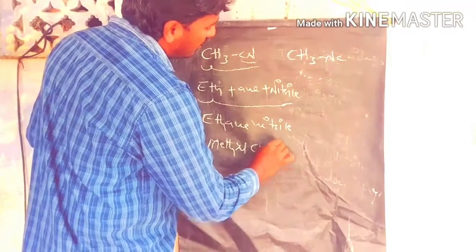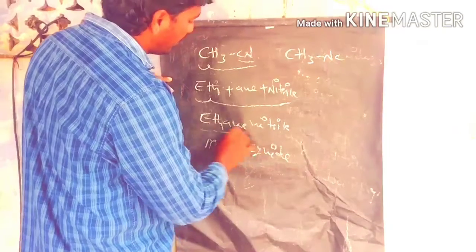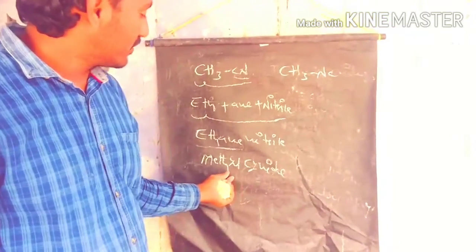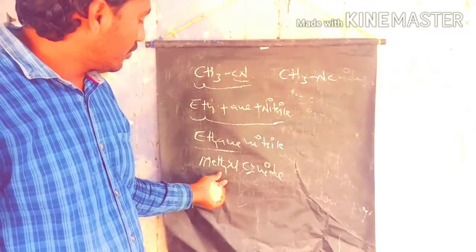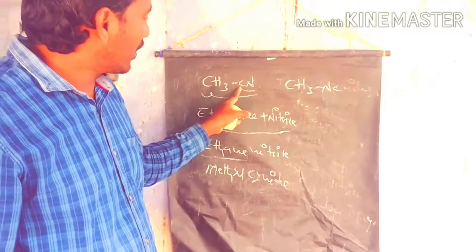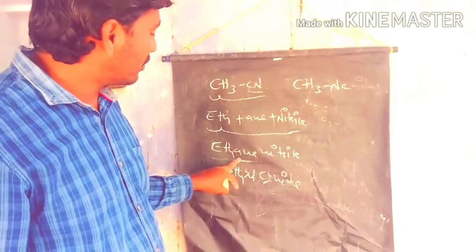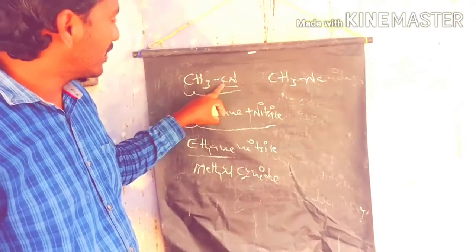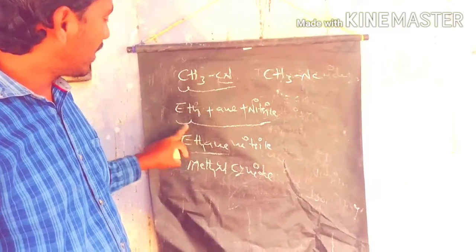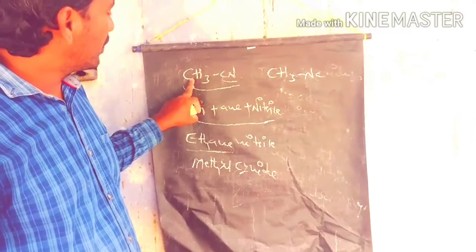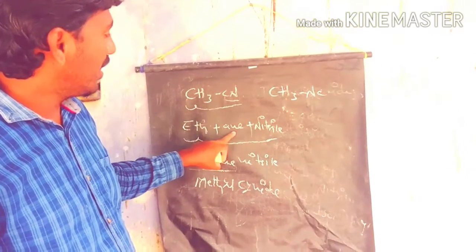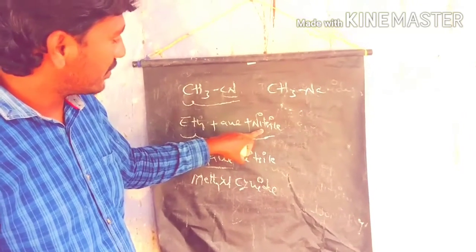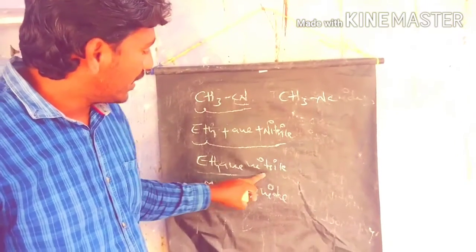In IUPAC nomenclature we can count the cyanide group carbon also. In common names, the cyanide carbon is not counted. Here we count the cyanide carbon also. That is the major difference. That's why we have 2 carbons in methyl cyanide, and that's why we take eth. Between the carbons we have saturated bonds, an, and this cyanide is the secondary suffix nitrile. Totally we call it ethane nitrile.